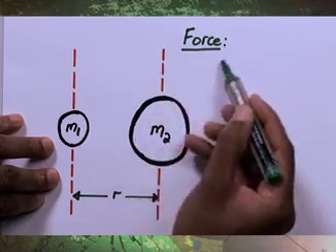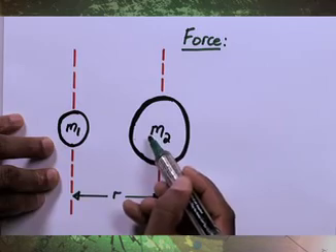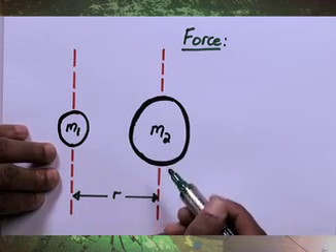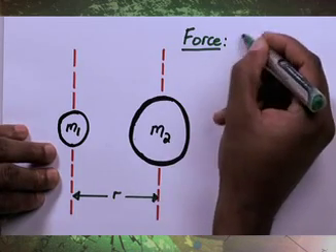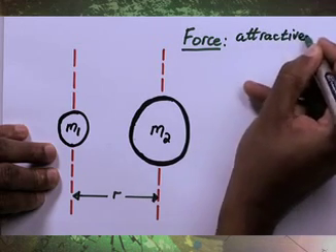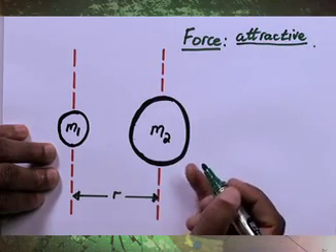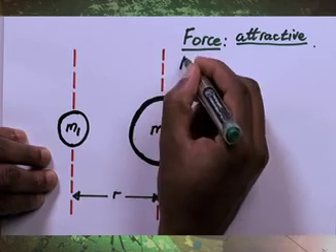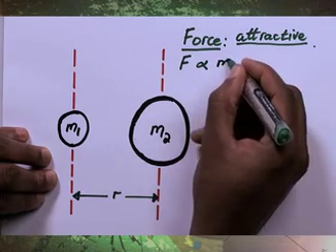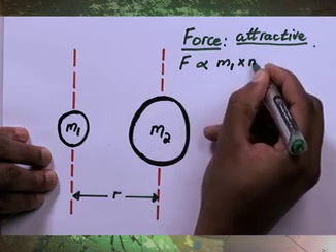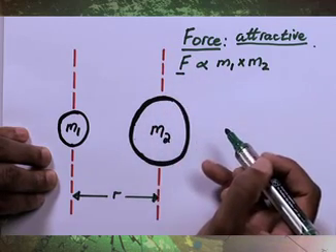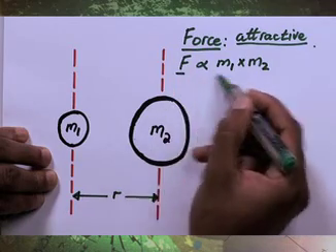Now, this force here, how can we find the magnitude or the size of this force that the two objects are actually experiencing? We know that the nature of the force that is there is an attractive force. Okay, so they actually attract each other. Right. Now, one thing we need to know is that this force depends on the masses of the two objects. So the product of the two masses will tell us how big that force is going to be, because this force depends on them.